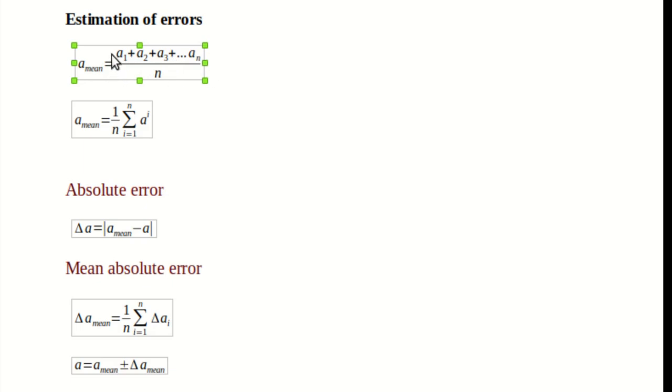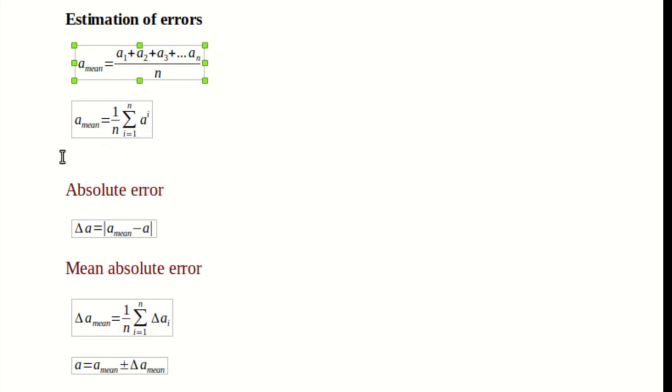We have to add all of the measurements and divide by the number of measurements, that is n. In short way we can write this as 1 upon n times the summation, in notation a capital sigma, with i going from 1 to n of ai. So ai is the ith measurement. i can be 1, 2 up to n.